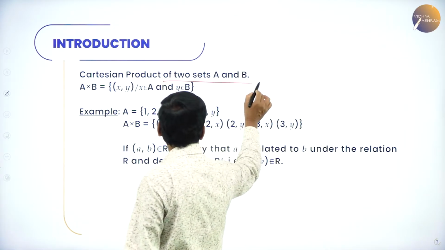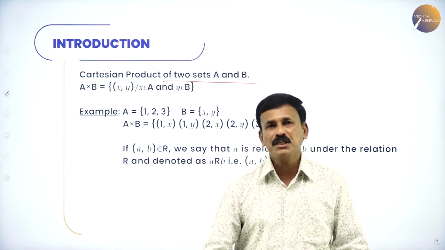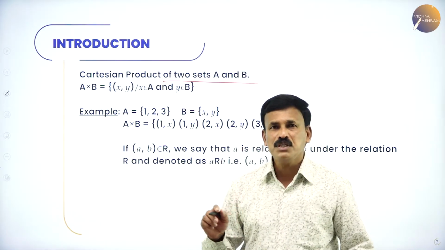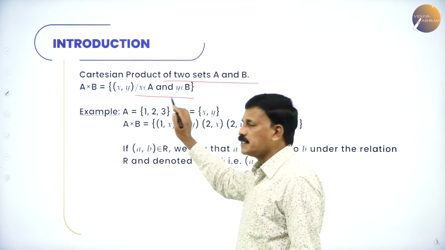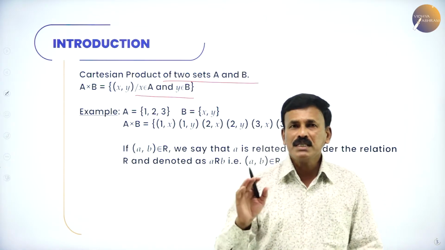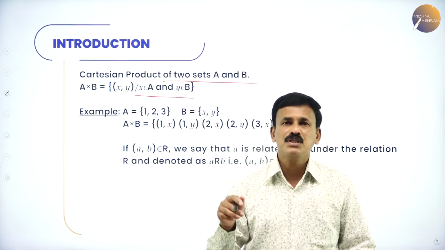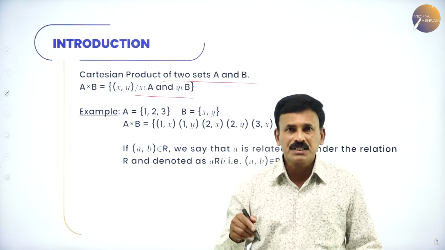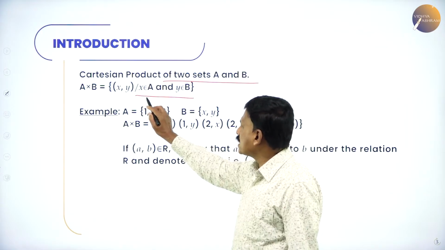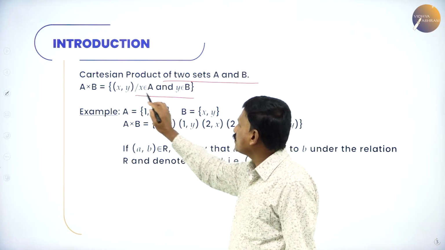The Cartesian product of two sets A and B is denoted as A cross B, A into B, and is equal to {(X, Y)}, such that X belongs to A and Y belongs to B. That means the first member is an element of A and the second member is an element of B.